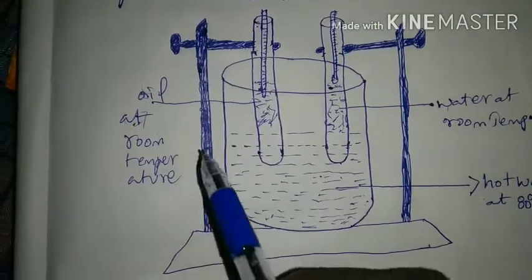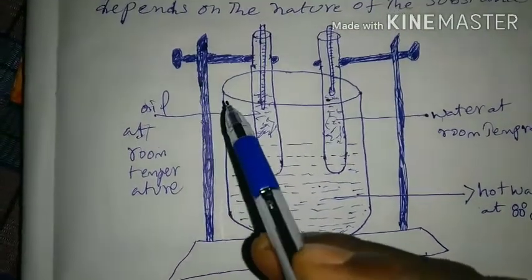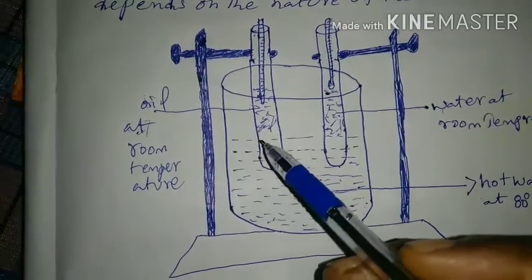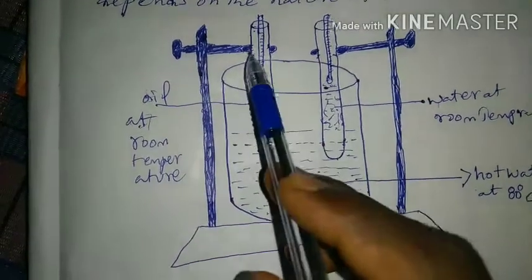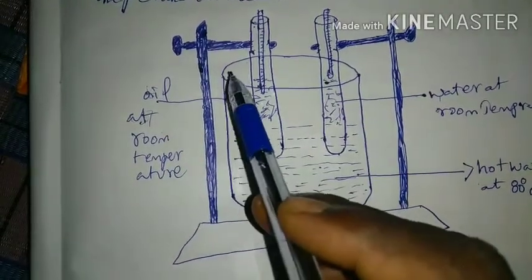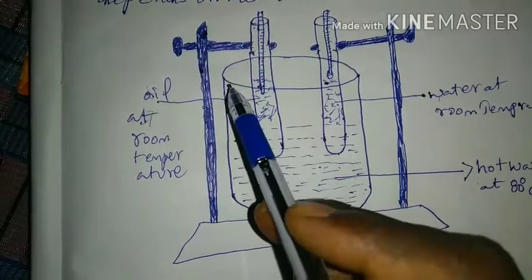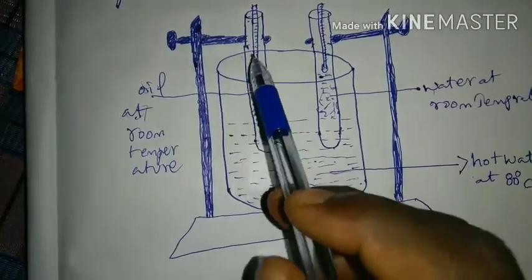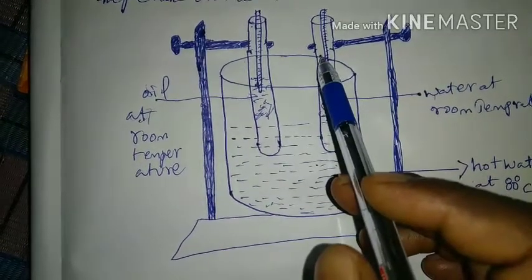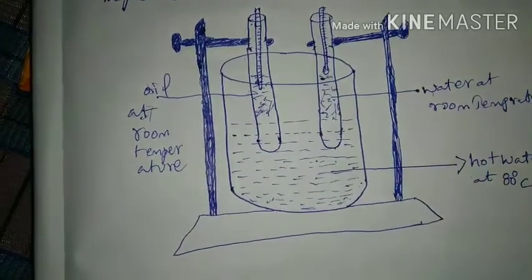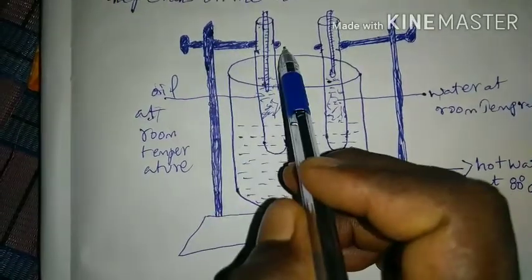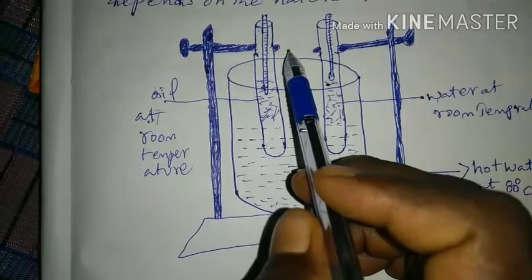After that, insert two thermometers through the holes of the corks, one into each test tube. Now clamp them to a retort stand.